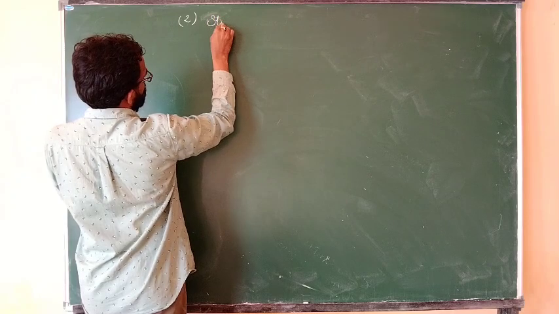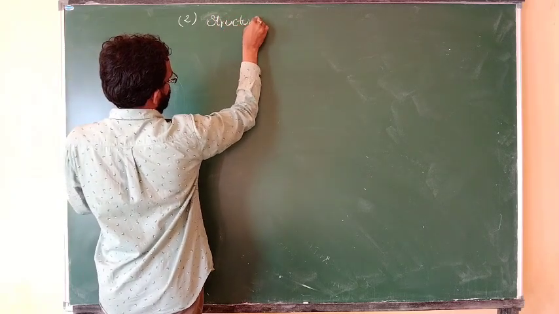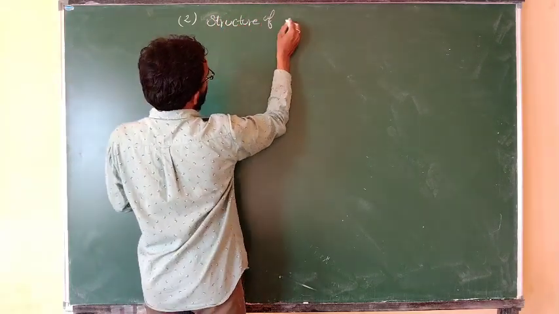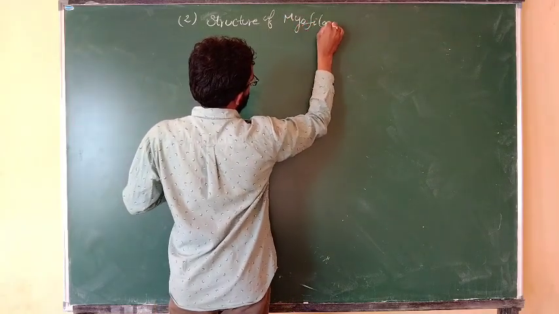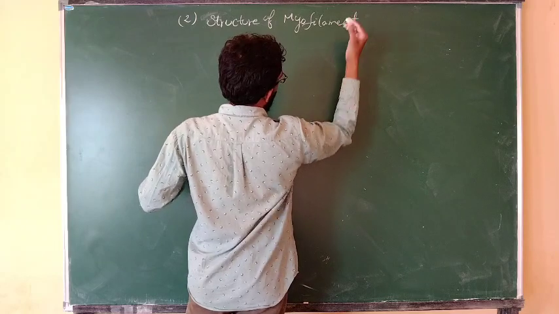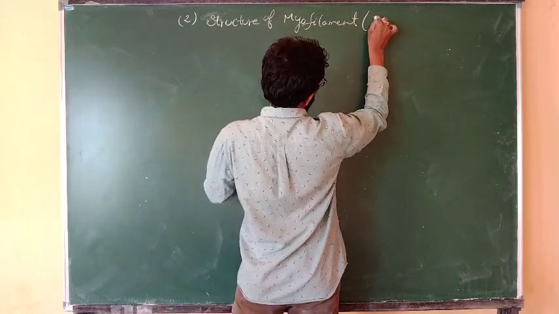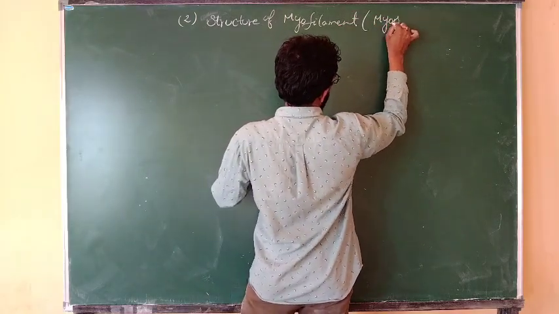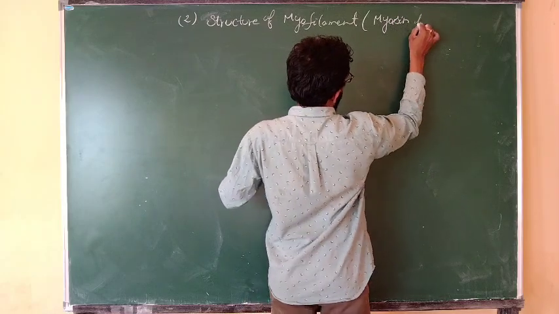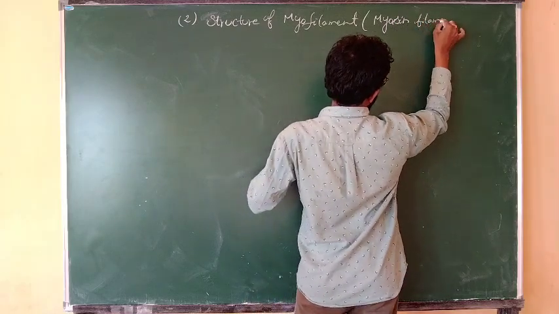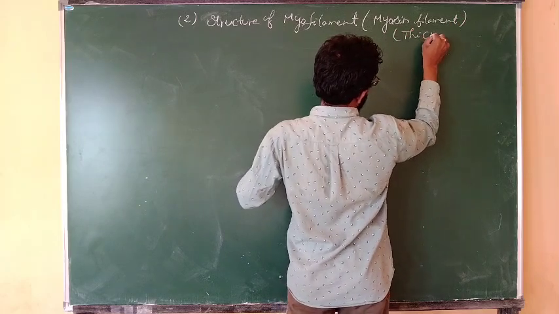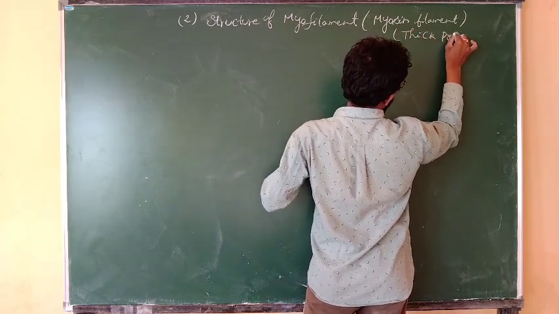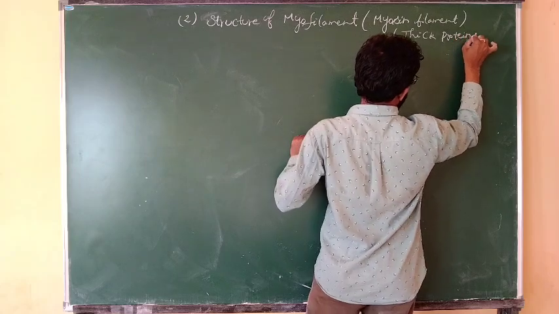Structure of myofilament. This is nothing but the myosin filament, or thick filament, or thick proteins.